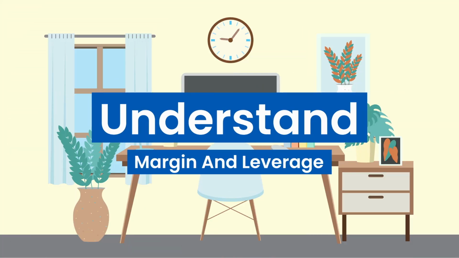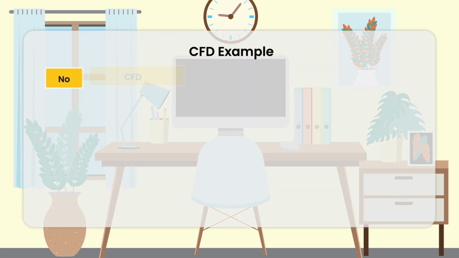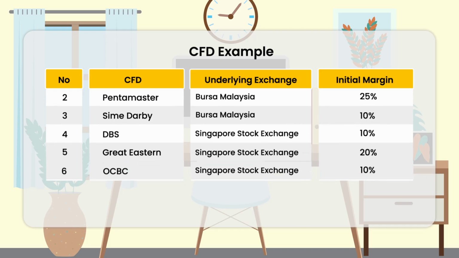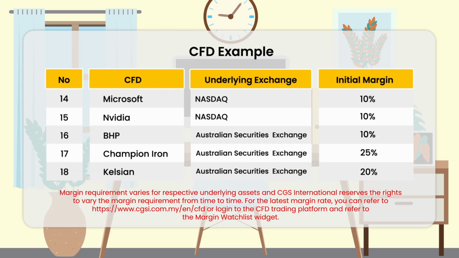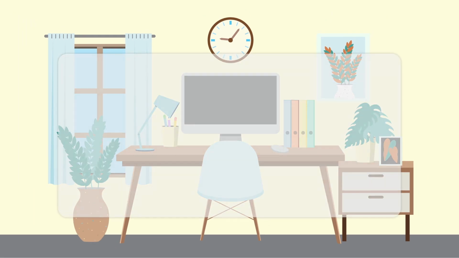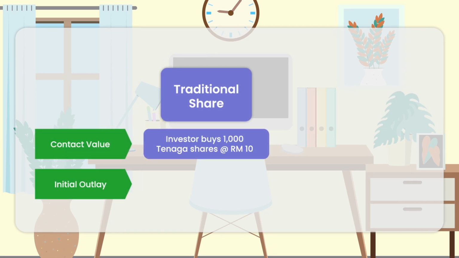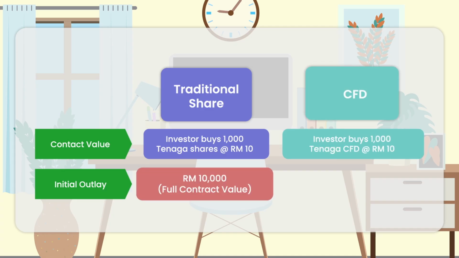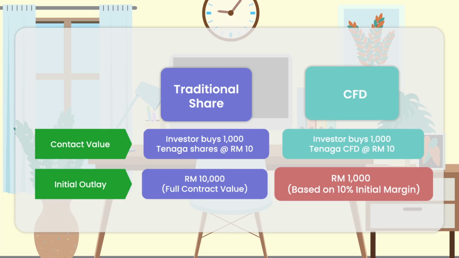Let us understand margin and leverage better. As CFDs are leveraged products, you are not required to pay the full value of your trade. Margin represents a deposit that you are required to provide when you open a CFD position, which is just a fraction of the contract value. For example, when you buy 1,000 Tenaga shares at 10 ringgit, you are required to come up with an initial outlay of 10,000 ringgit. While for the same exposure in CFDs, you are only required to come up with an initial outlay of 1,000 ringgit based on 10% initial margin requirement.